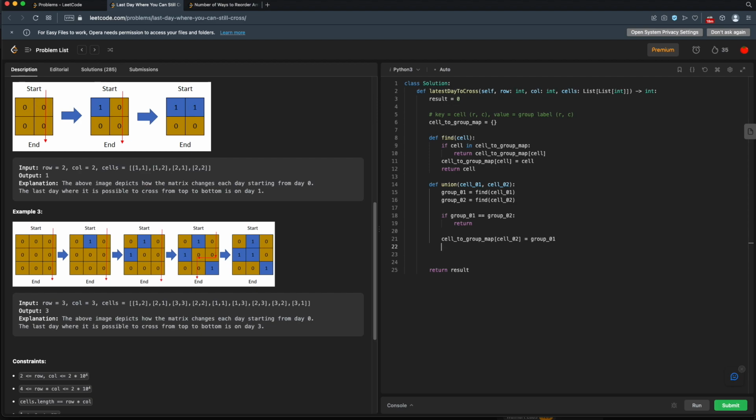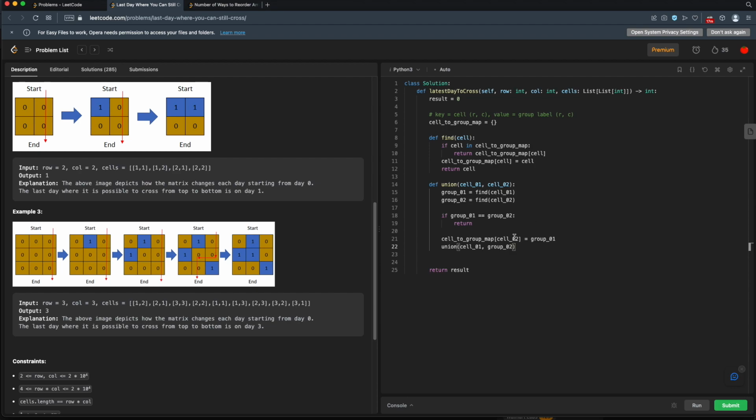All right, and now we need to recurse. Now we need to union our cell 1. We could also do group 1 if we wanted, but we can union our cell 1 and force our group 2. Now remember, the group labels are just cells, so we're forcing group 2 into cell 1's group.